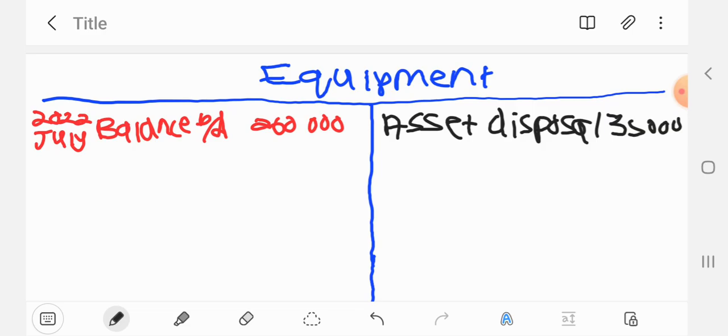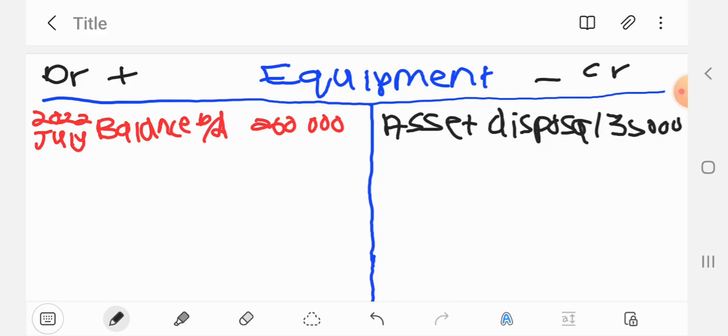In the equipment account, equipment is an asset, so it increases on the debit side and decreases on the credit side. So we are decreasing the asset with asset disposal, because we are selling off an asset. We are taking it away from our books. It is no longer our asset, that equipment. So we are taking it out of the books with its cost.